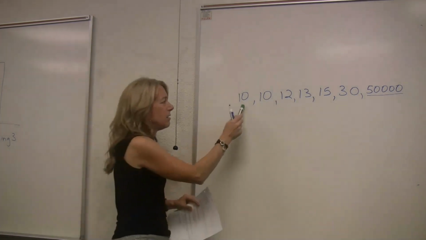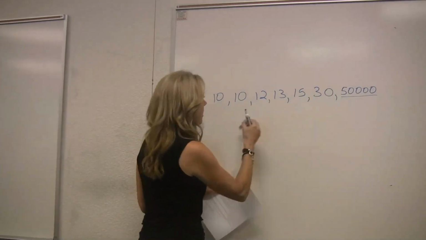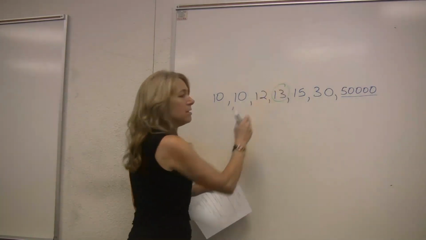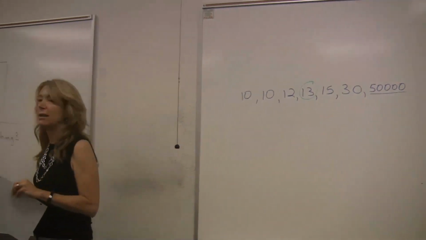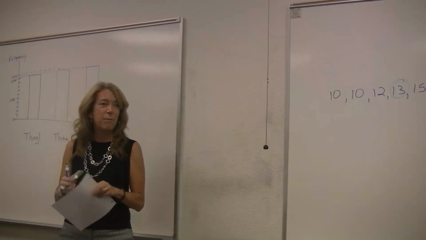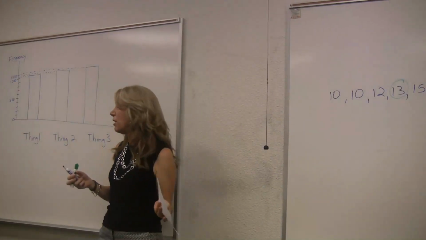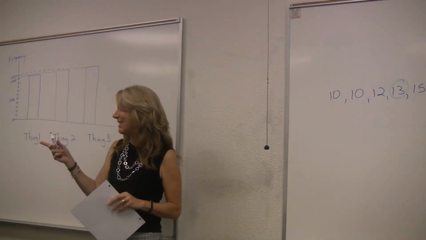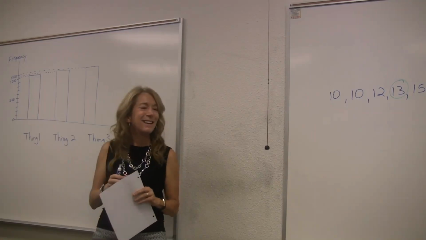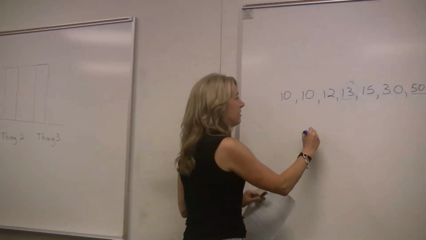I can do the median. That would be this one. Typical in this room, $13 an hour. Half the people get less than 13, half the people get more than 13. Did you get it? Good try. So the median is 13.